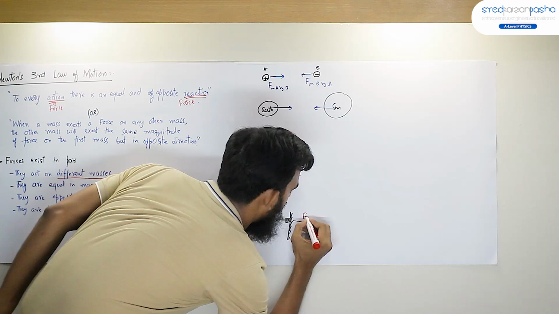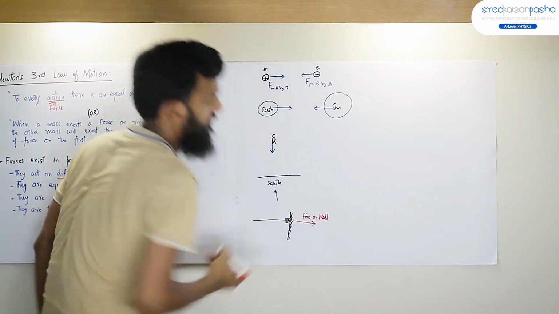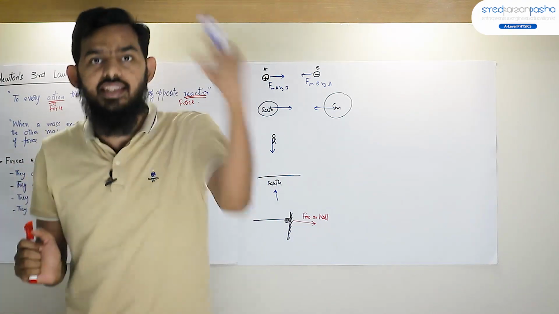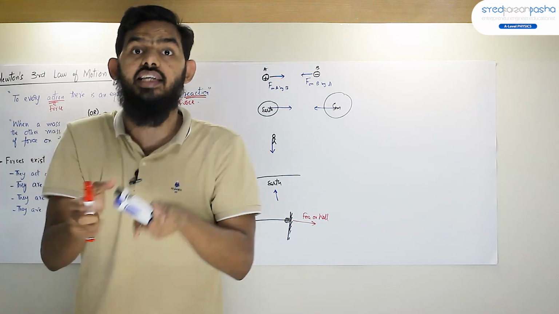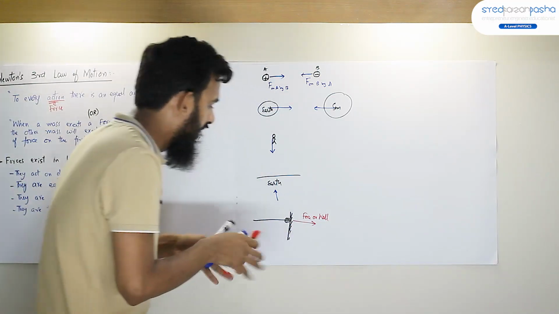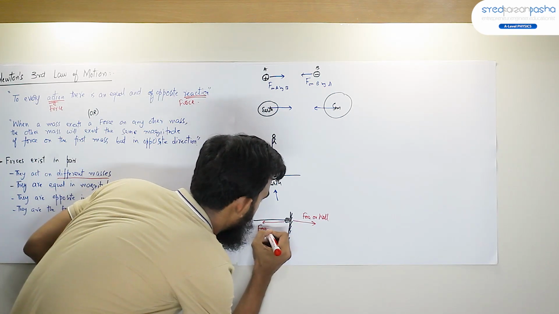So this is the force on the wall. At the same instant, because action and reaction exist simultaneously, the wall will exert the same force on the ball.